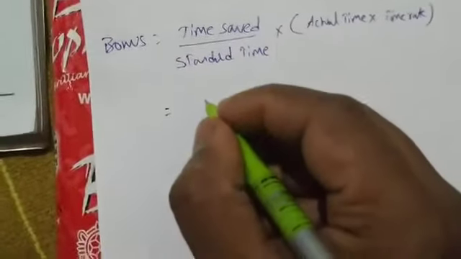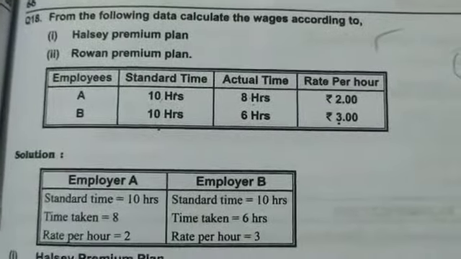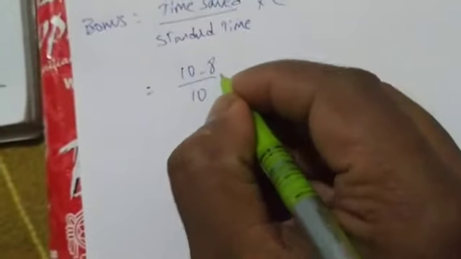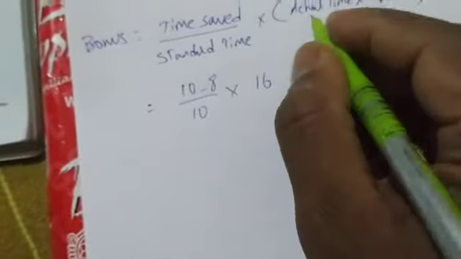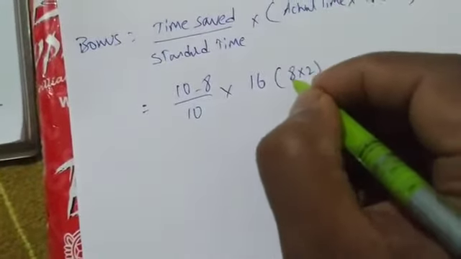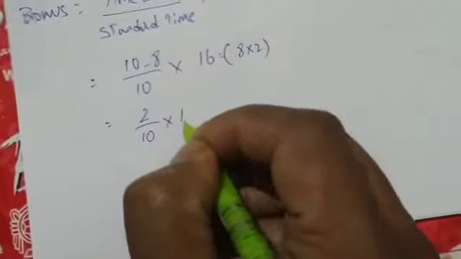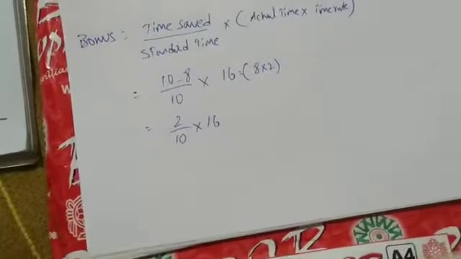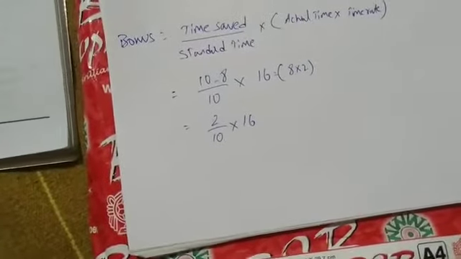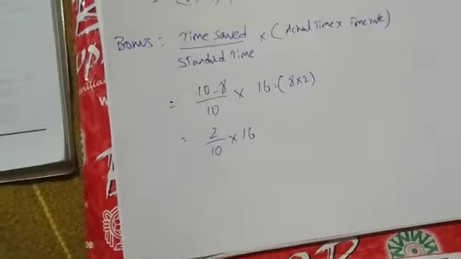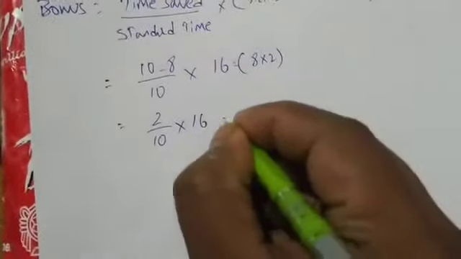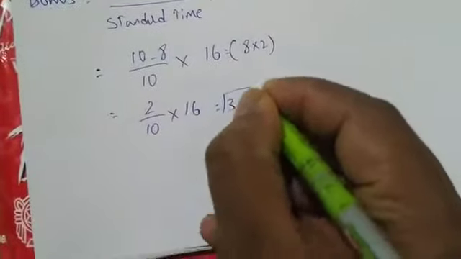So time saved is how much? Standard time minus actual time, 10 minus 8. We know, right? 10 minus 8 divided by standard time, which is 10, into 8 into 2, which is 16. How did I get this? 8 into 2 is 16. Same I have to write: actual time into time rate. So 2 by 10 into 16. Let's do the calculation. 2 divided by 10 into 16, we are getting 3.2.